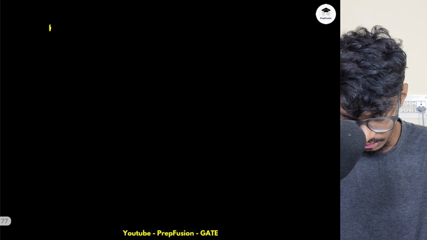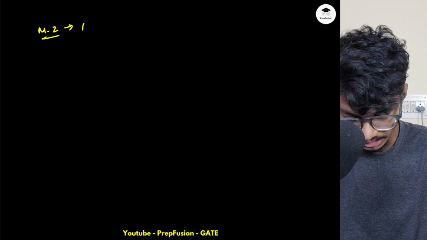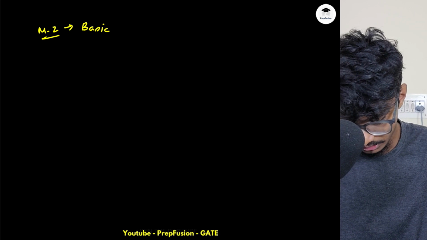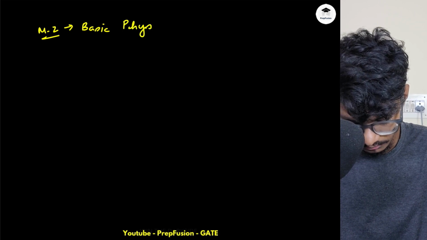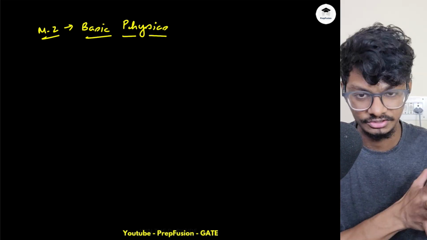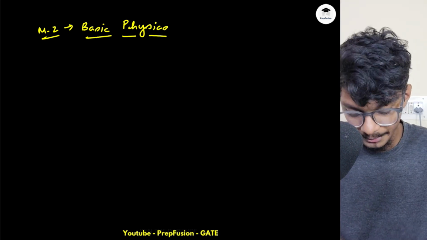Method 2 is basic physics, right? Basic physics. I like this one; one of my good friends at my office taught me. So this is basic physics, right? There is another method, but that also uses this only. That's just the extension of this. We will learn only these two methods. Basic physics, what do I mean?